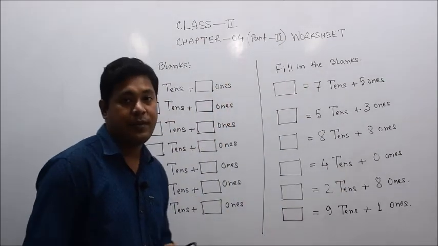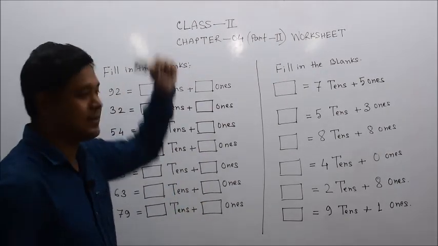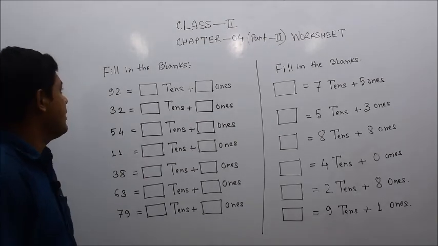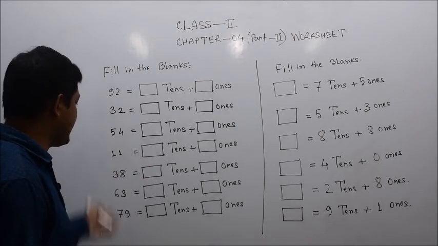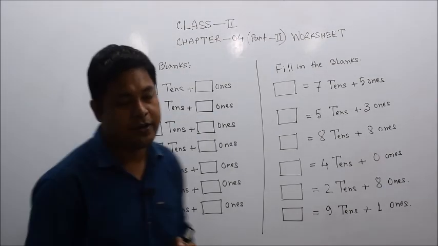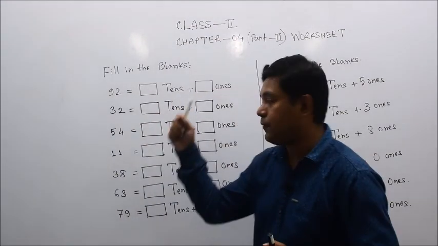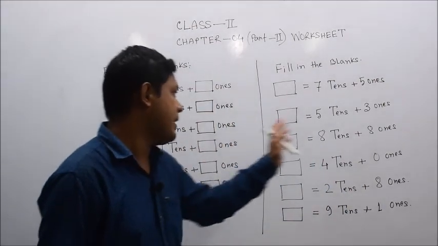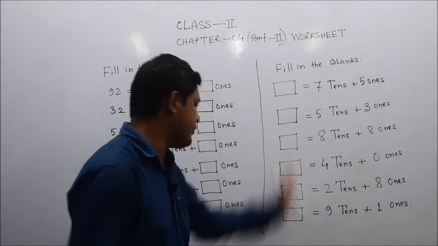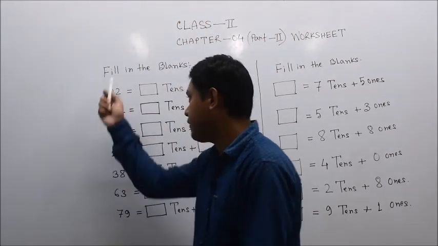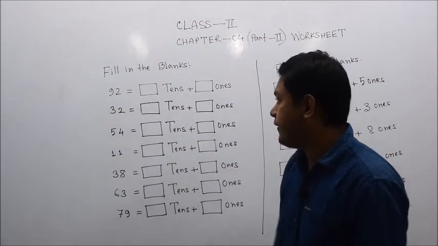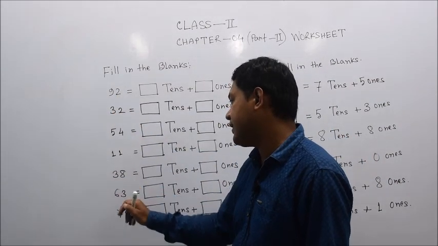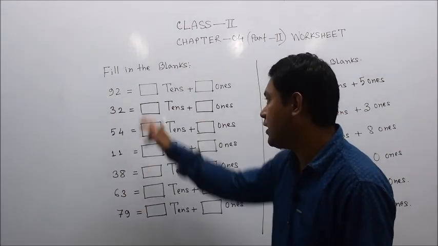Okay, first we will discuss fill in the blanks. Here you have seen fill in the blanks. Some numbers are given, all are 2-digit numbers. Mind it, all are 2-digit numbers. The fill in the blanks portion is in two parts, left-hand side and right-hand side, and I am going to discuss first the left-hand part. This is 92, 32, 54, 11, 38, 63, 79. All are 2-digit numbers.